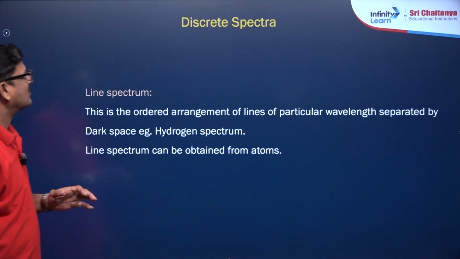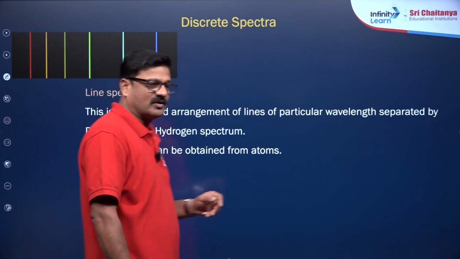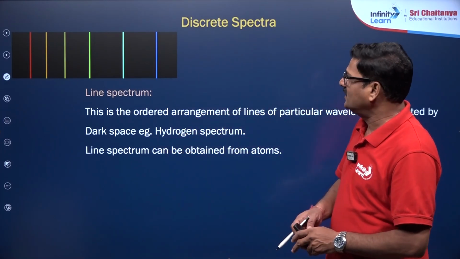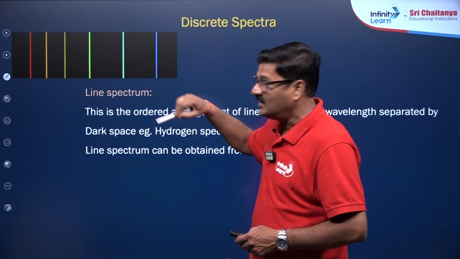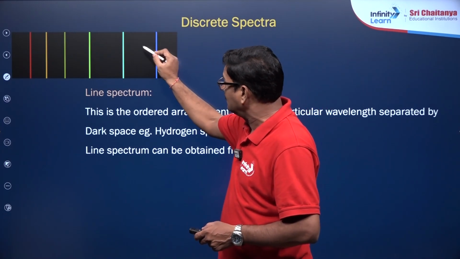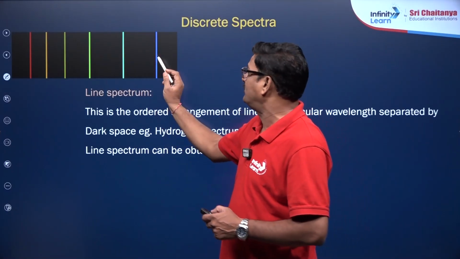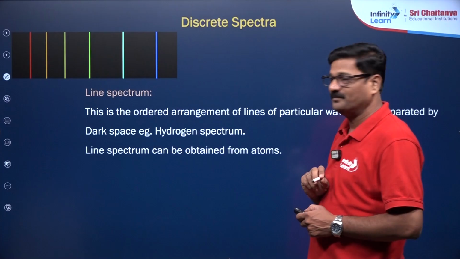Okay, and let us talk about the discontinuous spectrum, that is called discrete spectrum or discontinuous spectrum. In this discrete spectrum, there is a spectral line, this is equal to a wavelength, and this is another wavelength, but there is a defined remarkable gap between wavelength and wavelength. That is called a discontinuous spectrum.